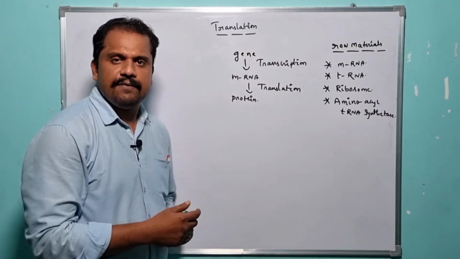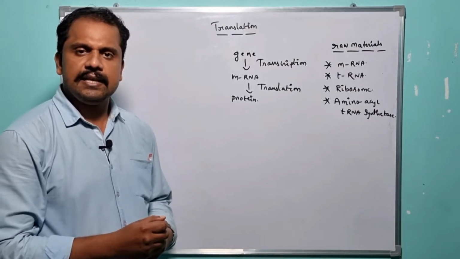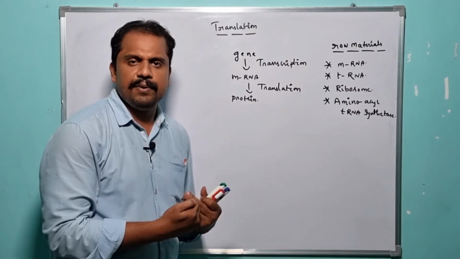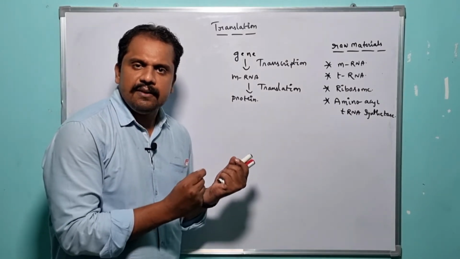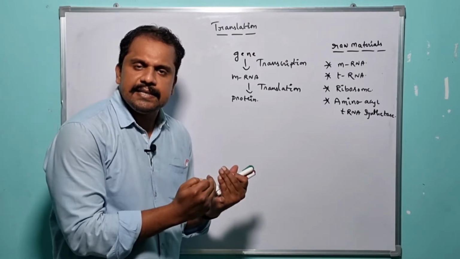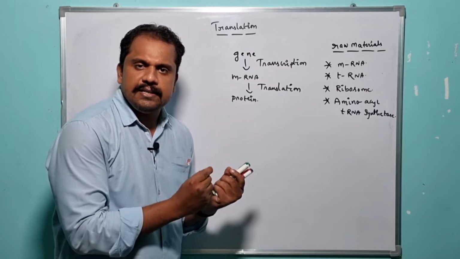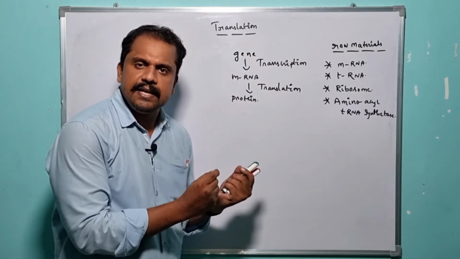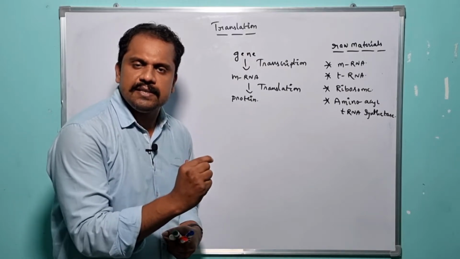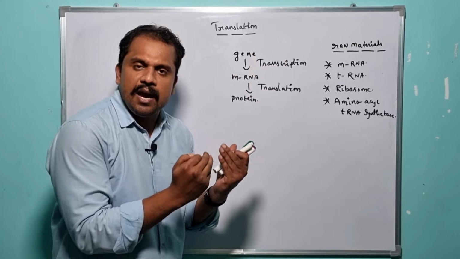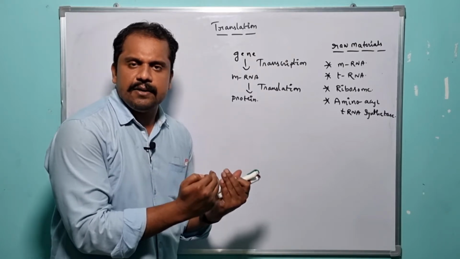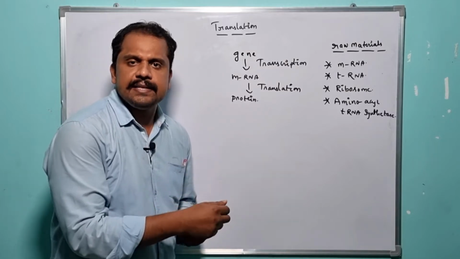So if we consider the specific mRNA, what is mRNA here? As I have already told you at the beginning of the class, when a particular gene participates in gene expression, it synthesizes a single stranded mRNA, right? Now the specific single stranded mRNA which is synthesized during the transcription process is complementary to the template strand or the antisense strand of the DNA.